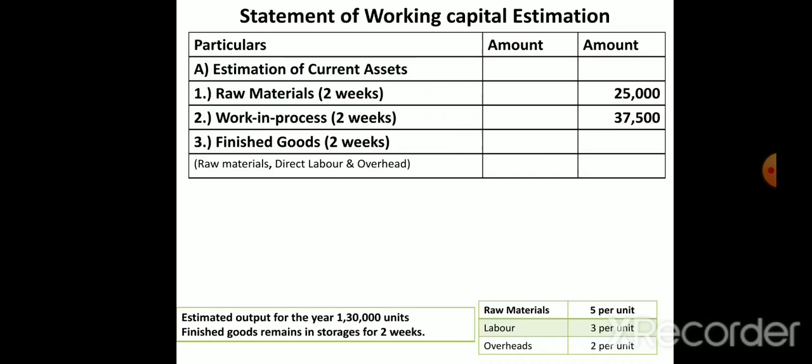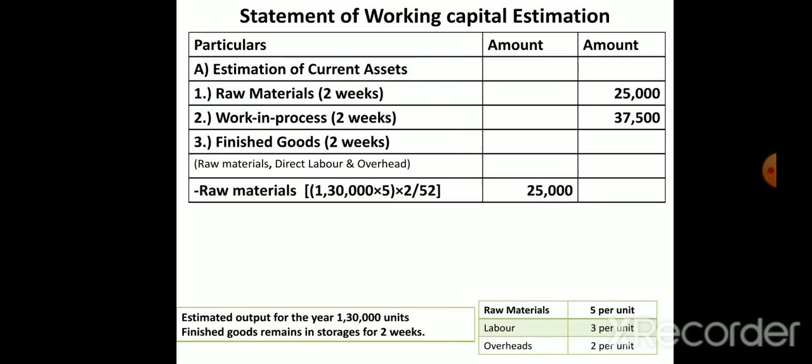Okay, in the finished goods, it will take 2 weeks. So we have to calculate raw material, labor and overhead. In the finished goods, we will not use that 50 percentage used or unused. It will not come. Only in work in progress it will apply. In the finished goods, we have to take all. So first we'll consider raw material. The same formula, number of units into per unit into time. So 1,30,000 into 5. So finished goods remain in the storage for 2 weeks, so into 2 divided by 52. So if you calculate, 25,000 is your raw material.